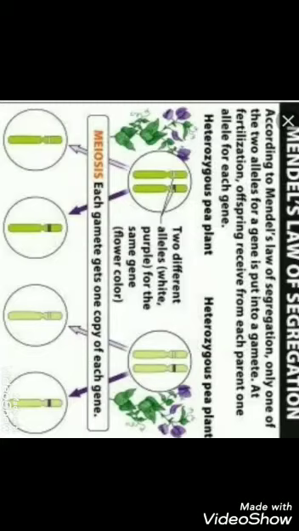As we have just completed the law of dominance yesterday with explanation, now we are discussing the significance of the law of dominance. Some significances are as follows. First, the law of dominance has proven that traits are controlled by discrete units called factors. Second, each factor is represented by two factors, and those two factors are called genes.